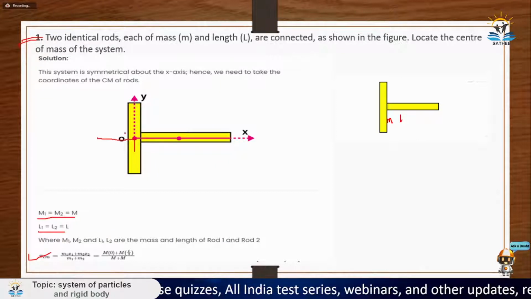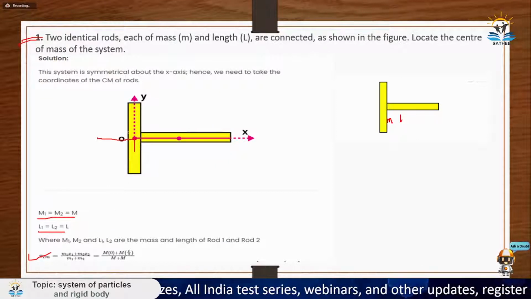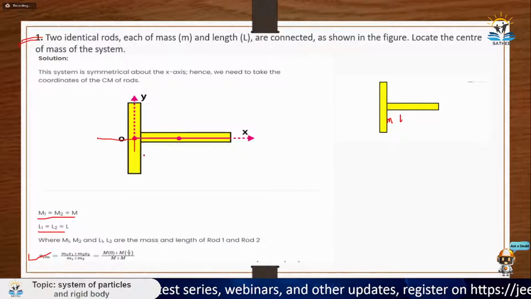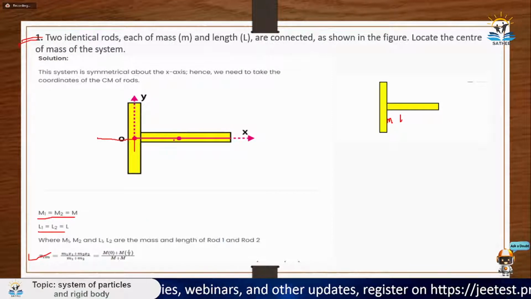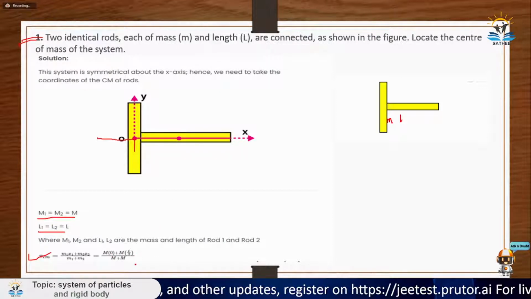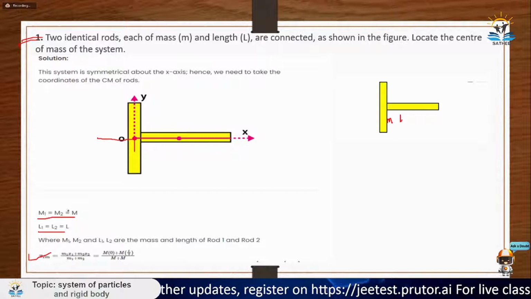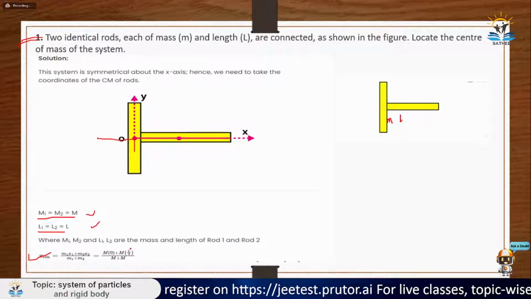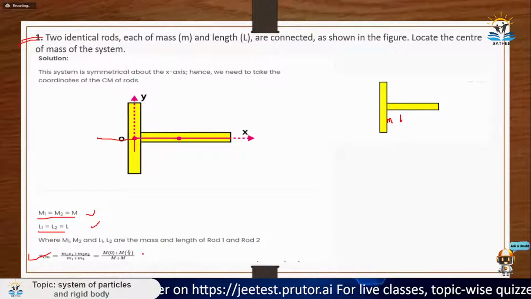So I know that the center of mass of this rod would be at this point only. So for this rod, the center of mass is at 0 point, so m into 0. And for this rod, center of mass is at this distance, and this distance is nothing but L by 2. So m0 plus ml by 2 upon capital M plus capital M, because both the rods have same mass and same length. So from here, you got that m and m cancel, and your answer would be L by 4.